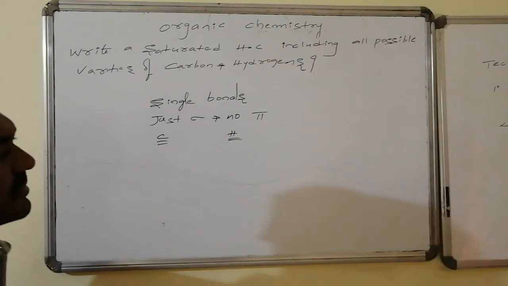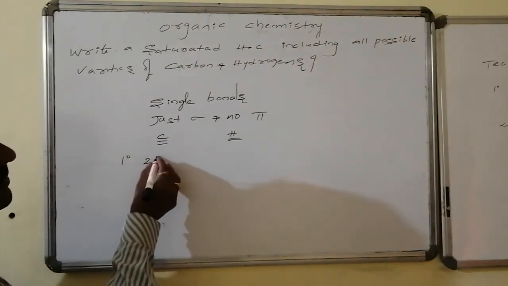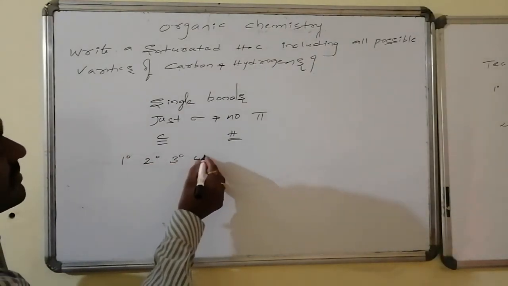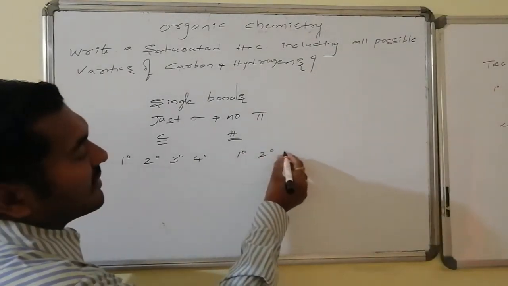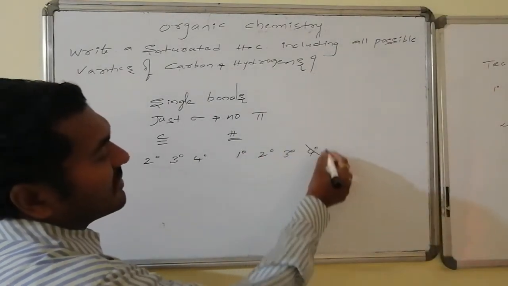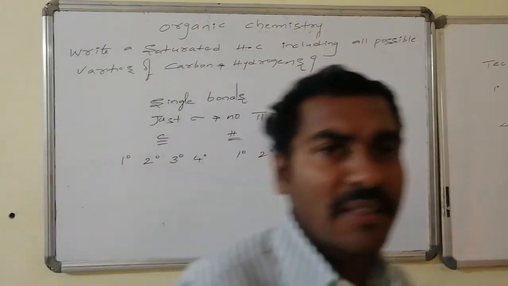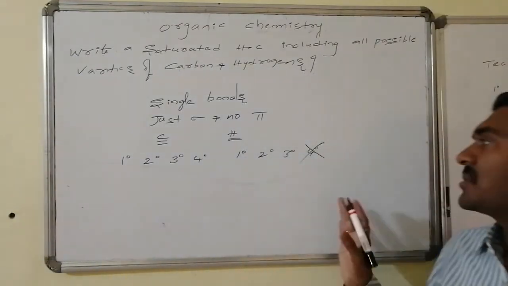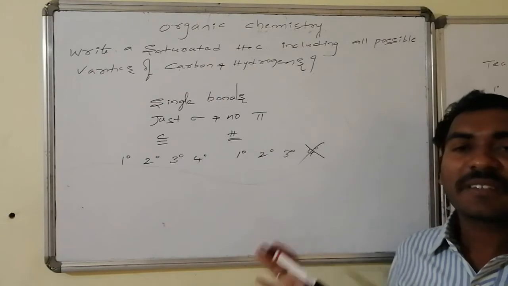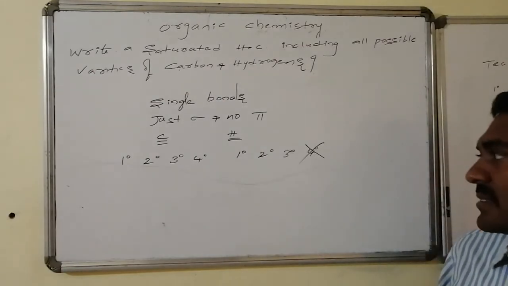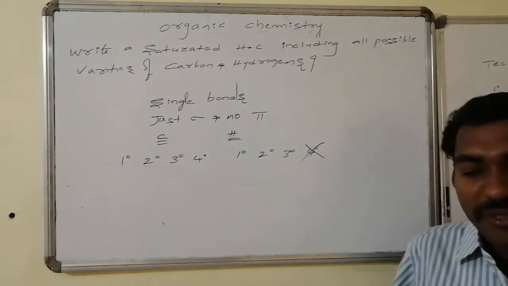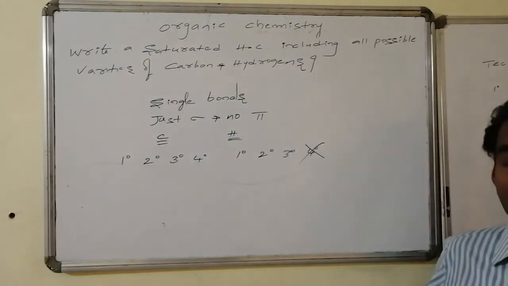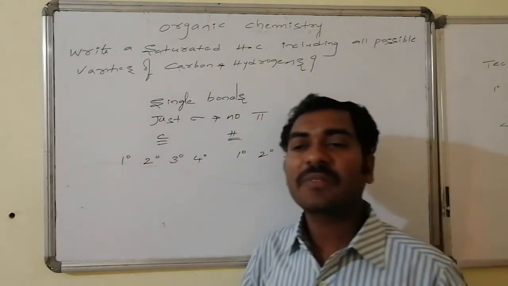What are all the varieties of carbons here? Primary, secondary, tertiary and quaternary. Whereas the varieties of hydrogens are primary, secondary and tertiary. There is no quaternary hydrogen. Is there any? No, because a quaternary carbon is connected with 4 carbon valencies. Now we have to show all 7 varieties: with respect to carbon there are 4 varieties, with respect to hydrogen there are 3 varieties.